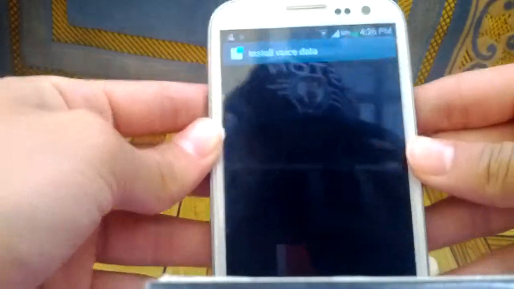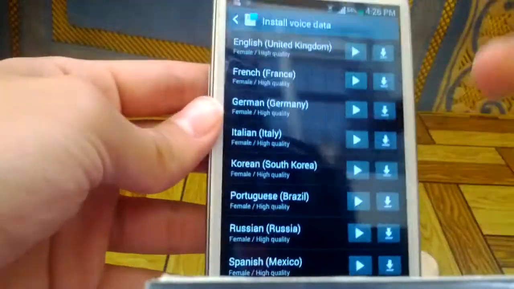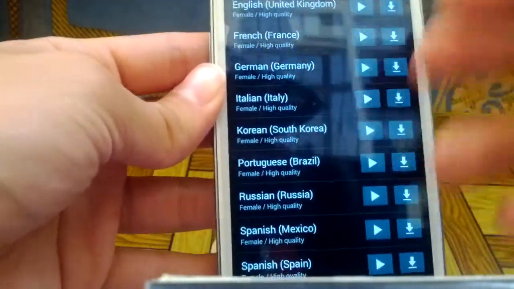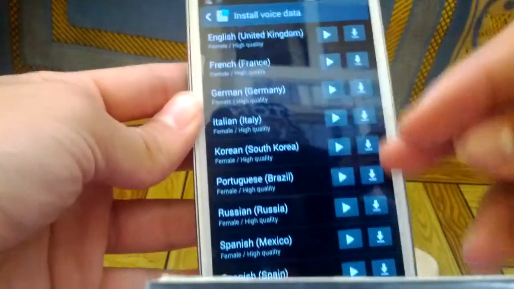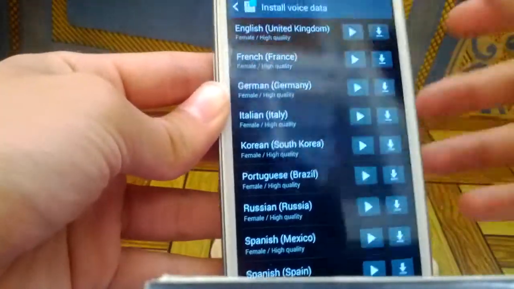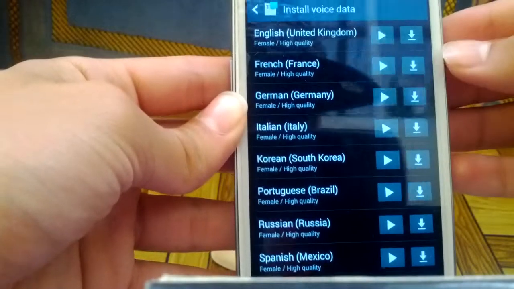Install voice data. There's a lot of languages. Well, just download your preferred one. They all sound good.